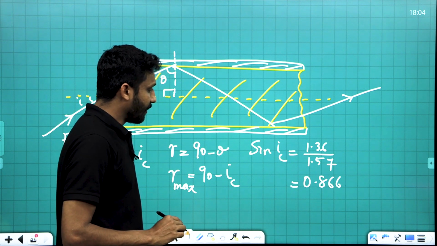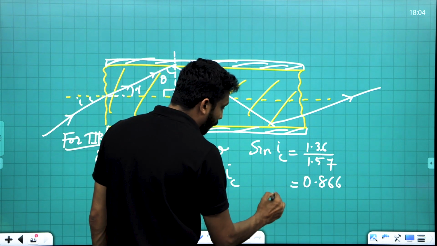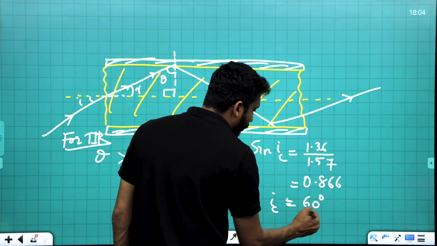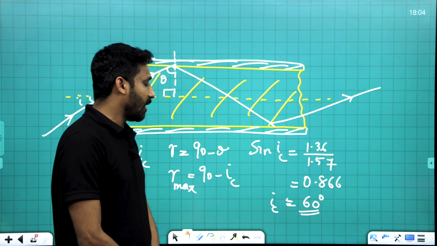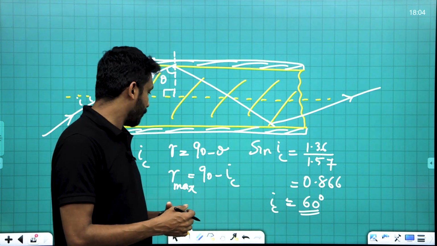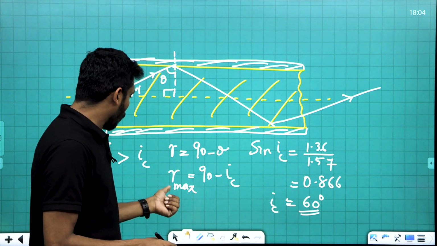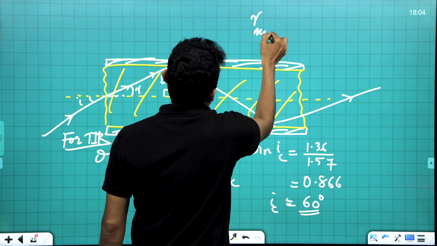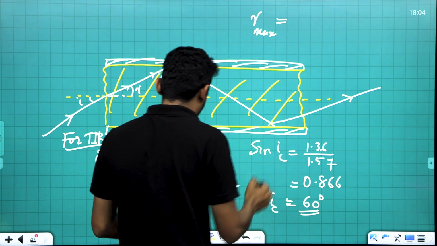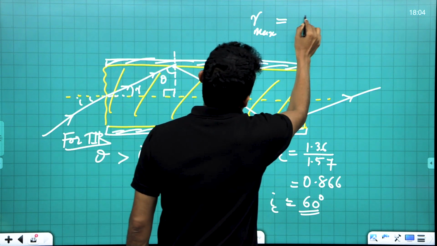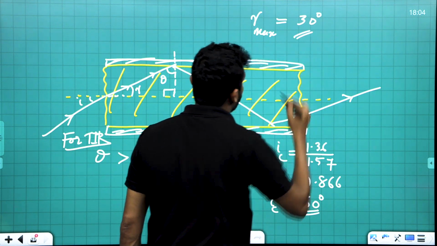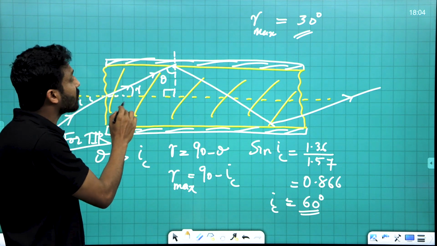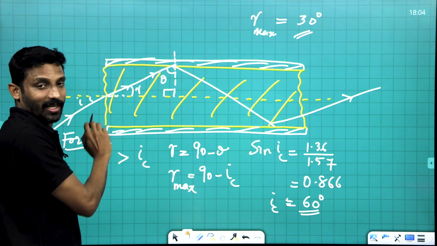Accordingly, we find the IC value is approximately 60 degrees. You can calculate it. Then the R max value is approximately 90 minus 60, which is 30 degrees. So the maximum possible value of R is 30 degrees.